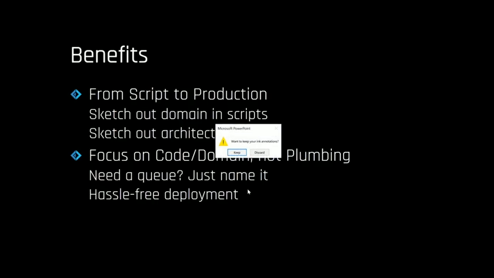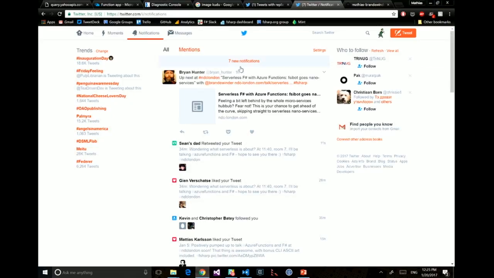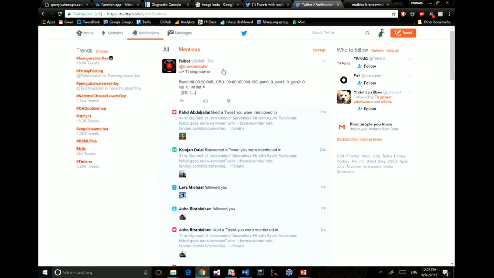Let's see if my Twitter, if my bot came back with a response. Yes, FSIBot came back to me and told me about my list reverse. So this is what I'm getting out of this, and it told me that my list reverse took 8 milliseconds to do. So it's a very good code. So that's kind of what you get out of FSIBot.